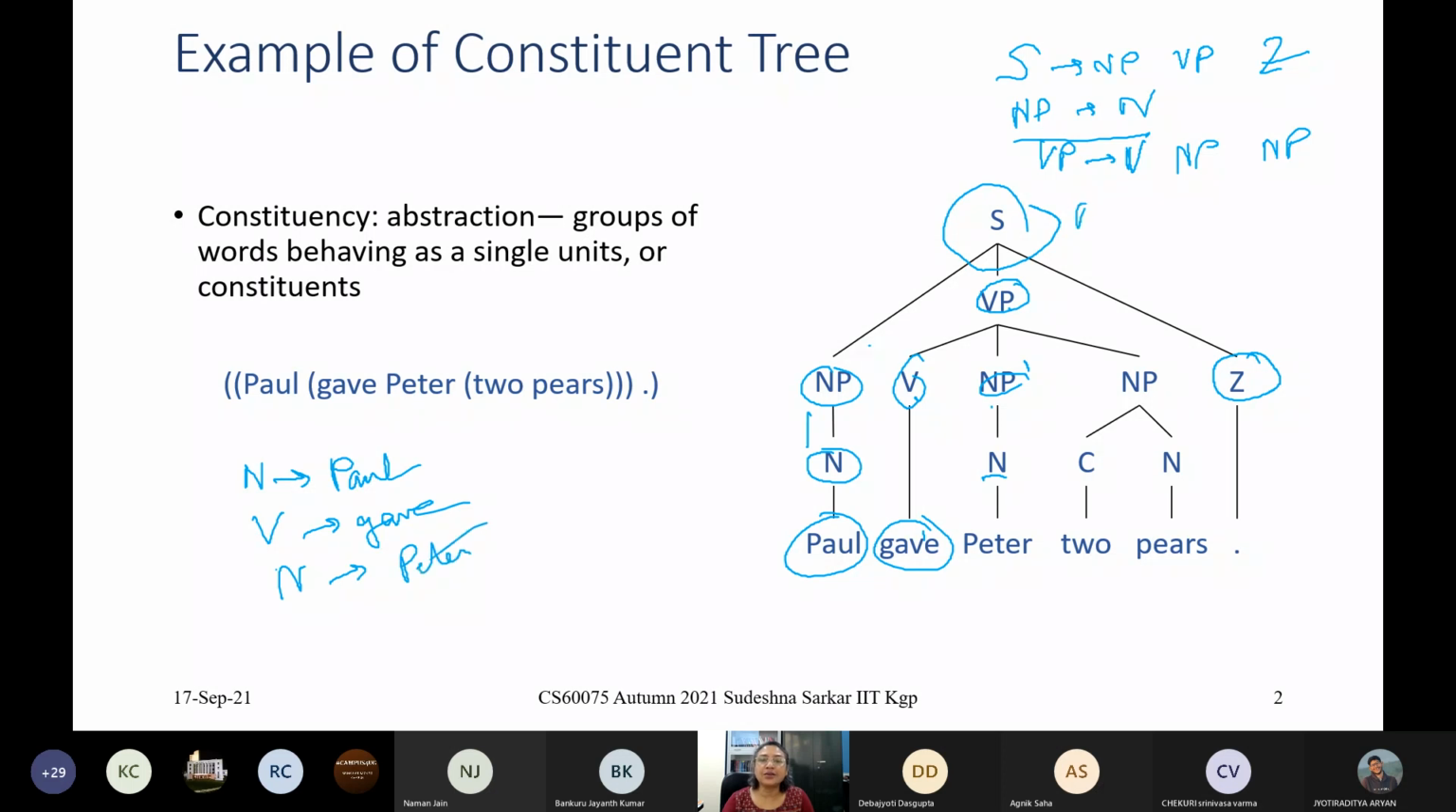Then we must have NP goes to CN. And then C goes to 2. And N goes to pears. And Z goes to dot. So in order to get this tree, these production rules must exist. On the other hand, if someone creates this tree from this sentence and gives it to you, from this you can infer what production rules must have been there in order to get this tree. Is this clear?